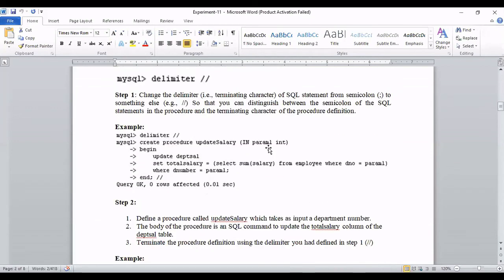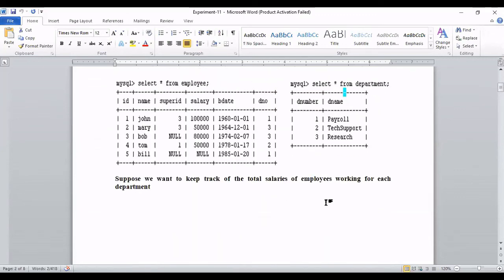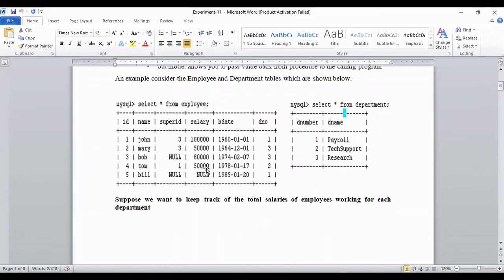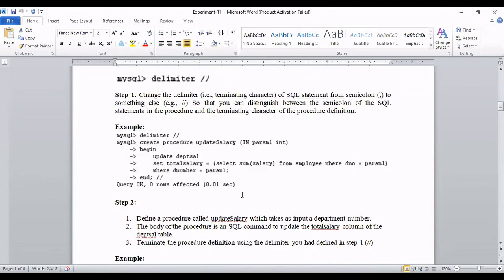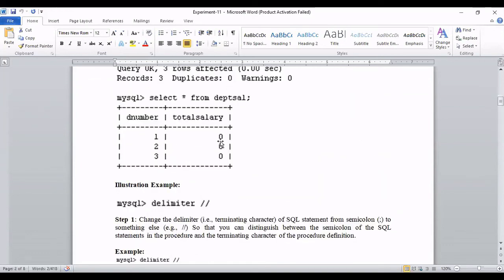Similarly, if I call the procedure and pass parameter value as 2, then you execute this inner select statement: select sum of salary from employee where D number equal to 2. You can see from the original table, if D number is 2, how many salaries are there? For D number 2, there is only one salary. So that's why this right side value becomes 50,000. So this becomes update DPT salary, set total salary equal to 50,000, where D number equal to 2. So this is an update query for the table DPT salary, and this 0 will be replaced by 50,000.